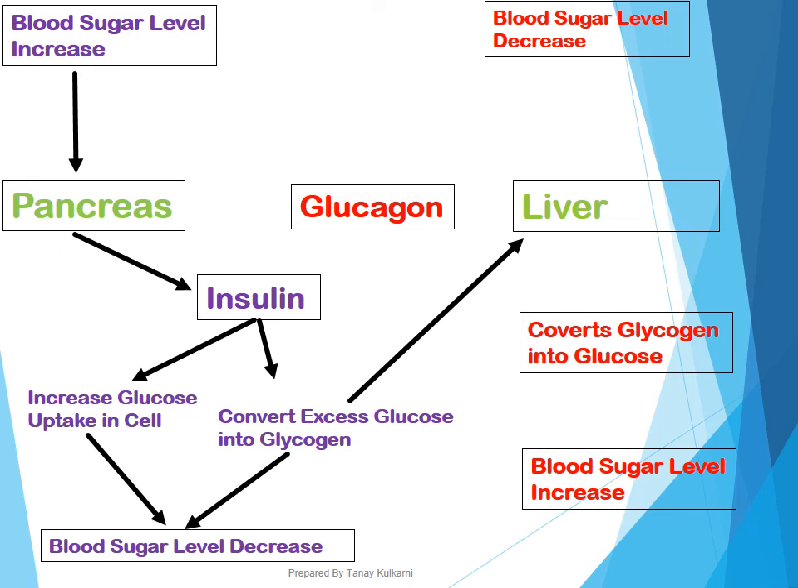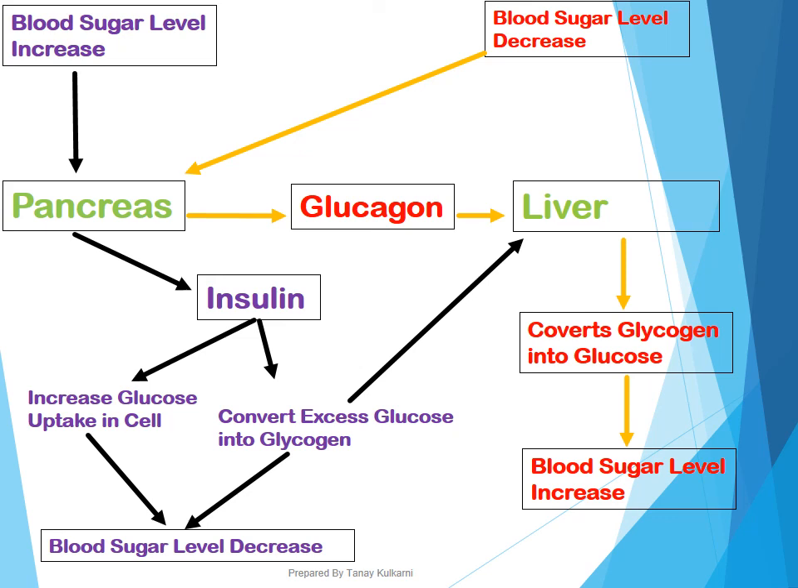Okay. Now suppose a person is fasting and a condition develops where the blood sugar level is decreased. Now right hand side corner, top corner, blood sugar level decreases. The message will go to the pancreas. The pancreas will secrete a hormone, glucagon. Glucagon will act on the liver, because the liver already has a storage of glycogen. So that glycogen will be converted into glucose, and this glucose is released into the blood, resulting in increased blood sugar level. Understand?